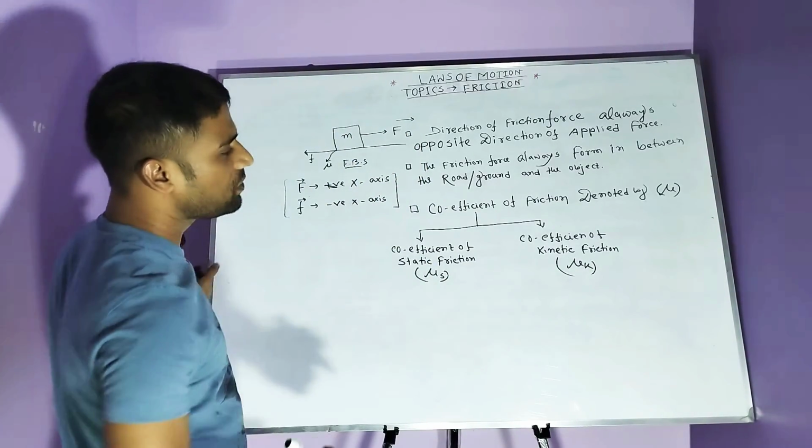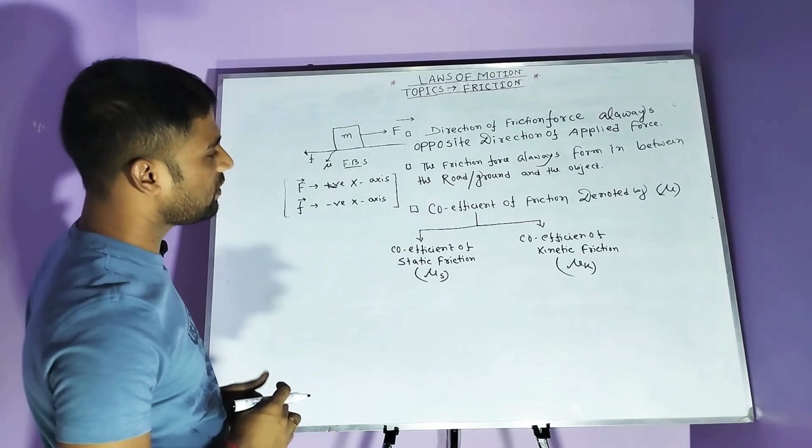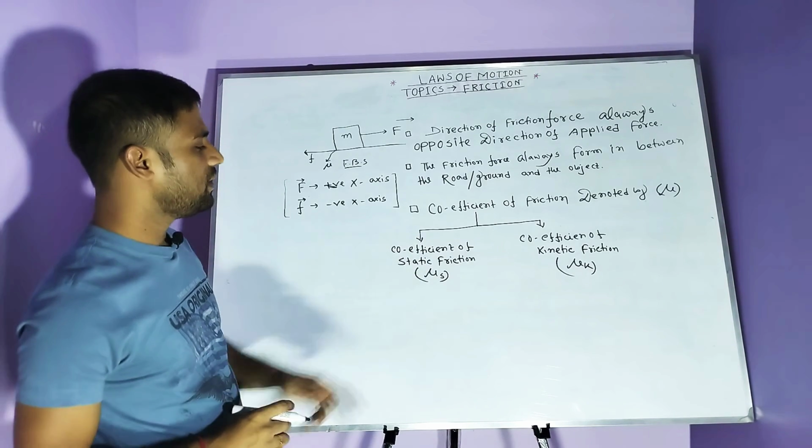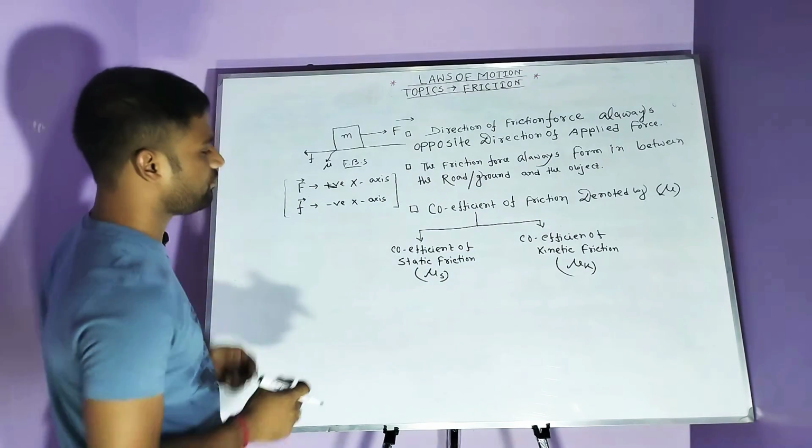These are the two types of coefficient of friction.